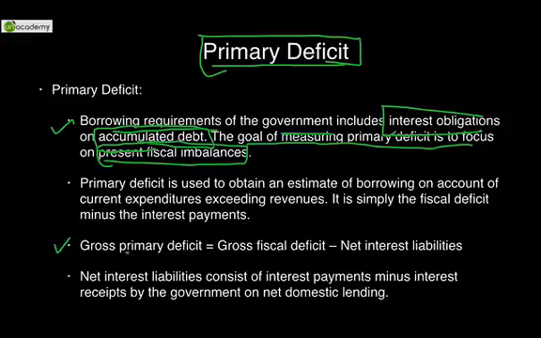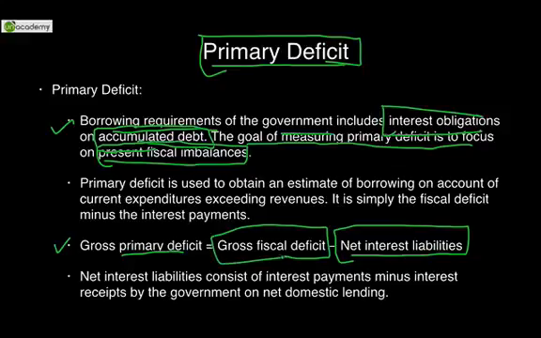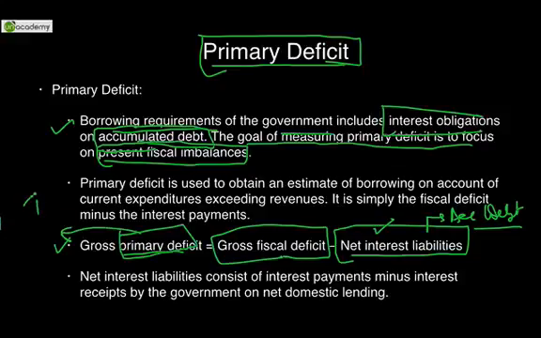Hence, in order to calculate primary deficit, we deduct net interest liabilities from gross fiscal deficit, only to exclude the interest liabilities which would arise on accumulated debt. So if we have removed them, what we get is primary deficit. This is all the more a true and fair view of the Indian economy.